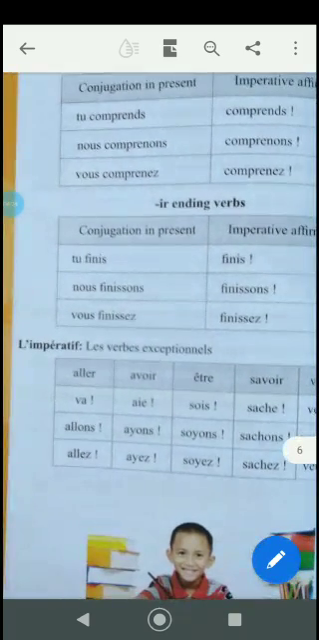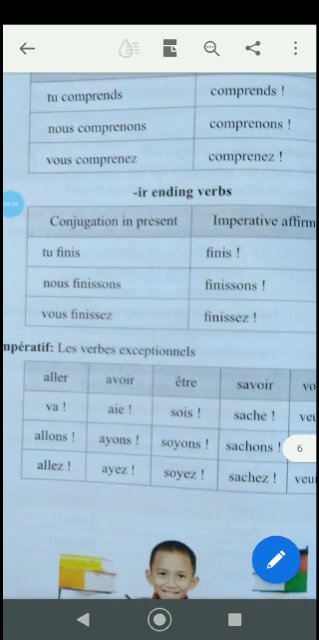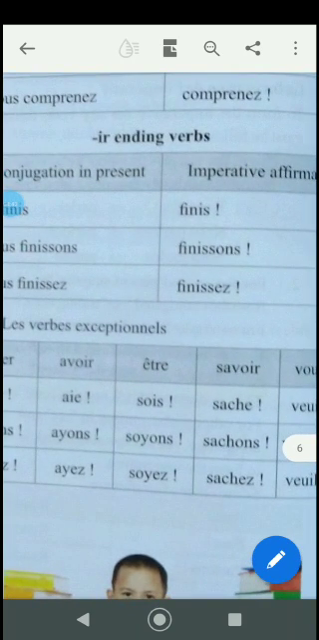Now there are certain exceptions, that is aller, it is vas. But we know that when an er verb is conjugated for the tu form in the imperative, the s has to be dropped, so it will be va, allons, allez, meaning go, let us go, go. Avoir is aie, ayons, ayez. Now this is totally different, okay. For avoir we put tu as, okay, nous avons, vous avez, but here it is aie, ayons, ayez.